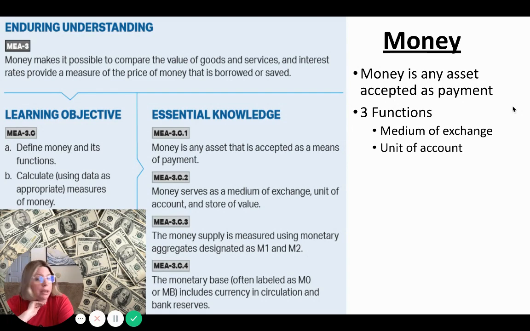I should also be able to use it as a unit of account. I should be able to count my money. I also should be able to store my money for later use and basically use it in the future.